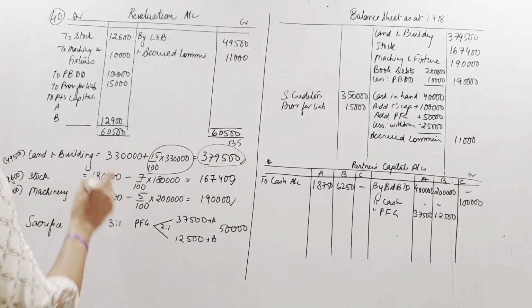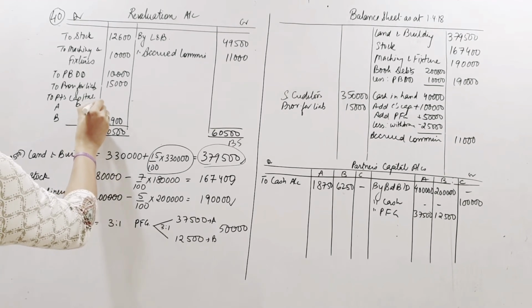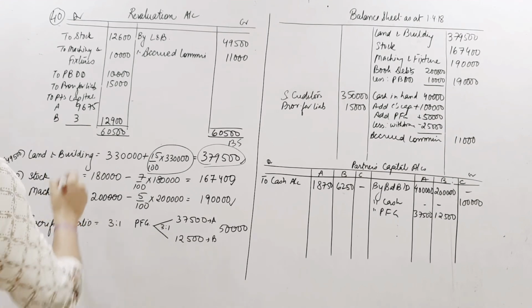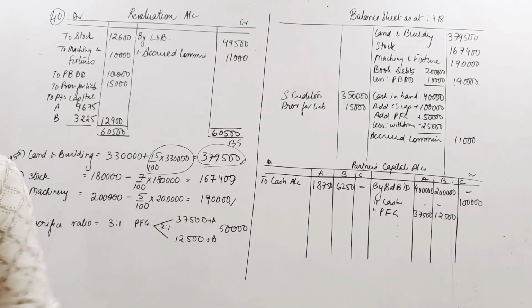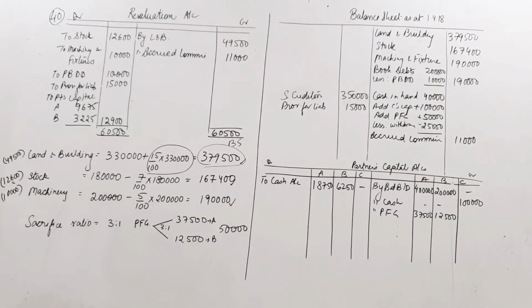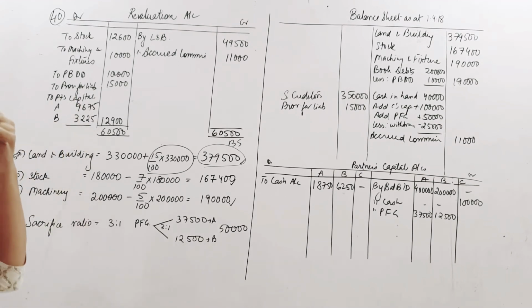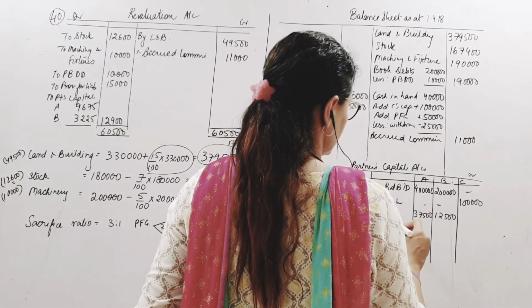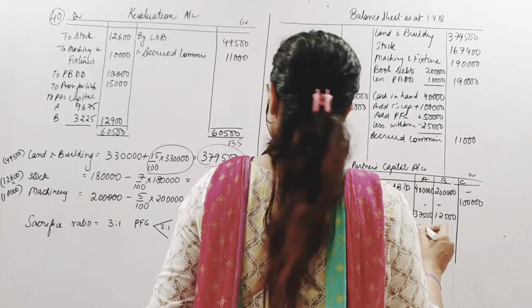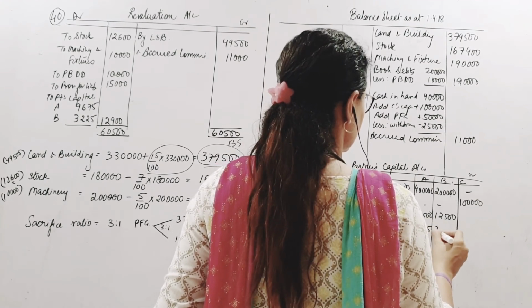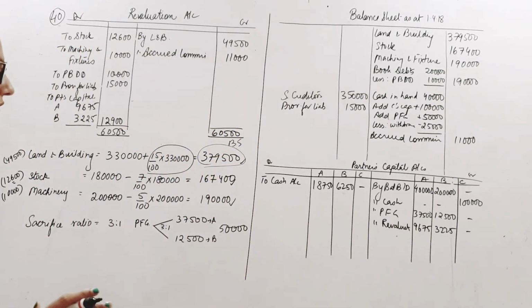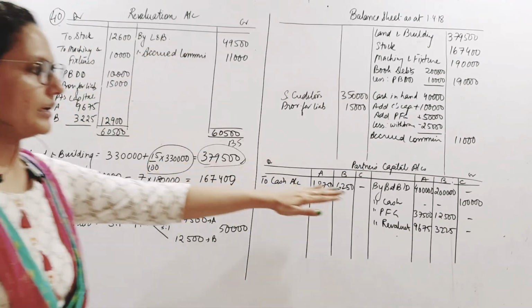Old ratio is 3:1. So if you divide like that, it comes to 9675 and 3225. Okay. Alright. So this is the gain. Partners capital being credited. So it should come here. By revaluation 9675, 3,225. C doesn't get any share of revaluation profit. This is closed.